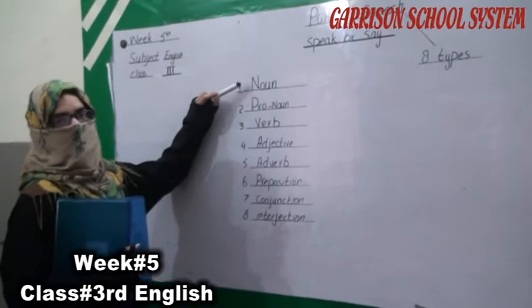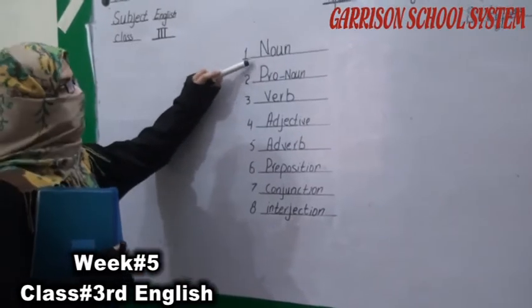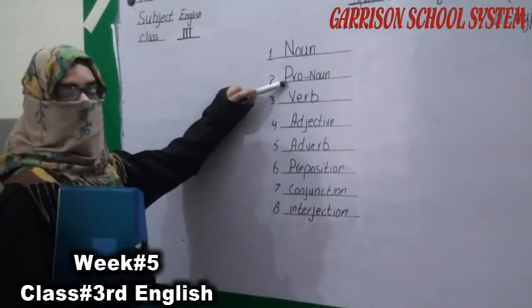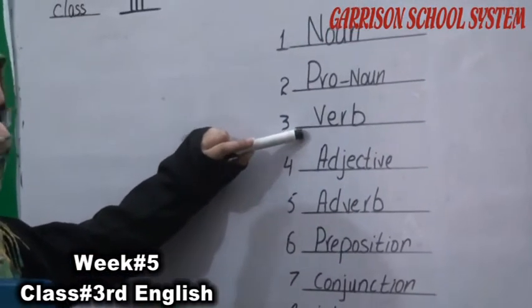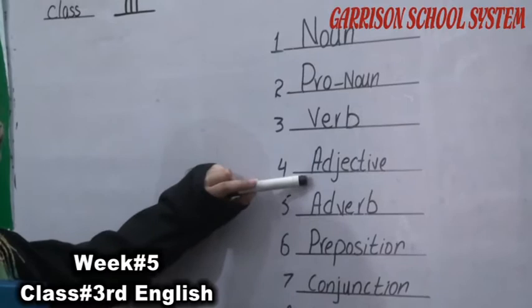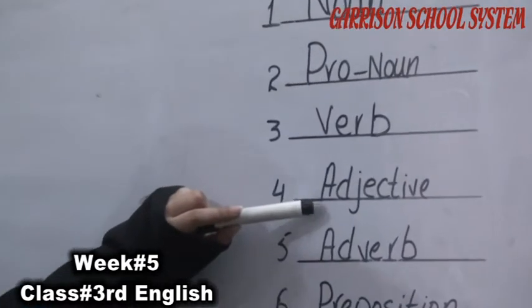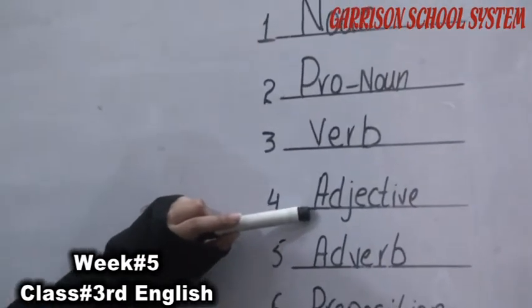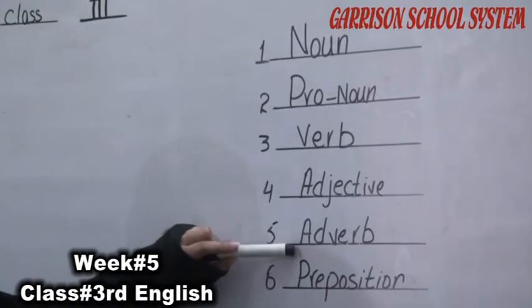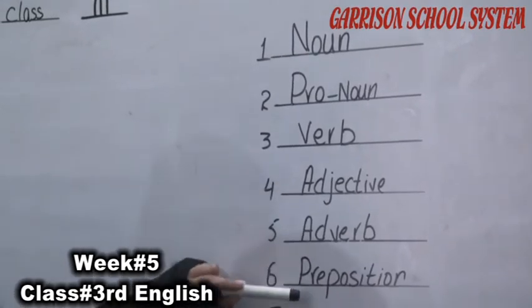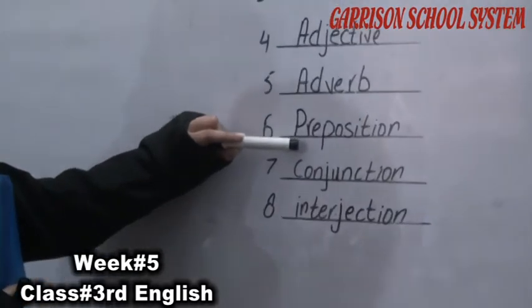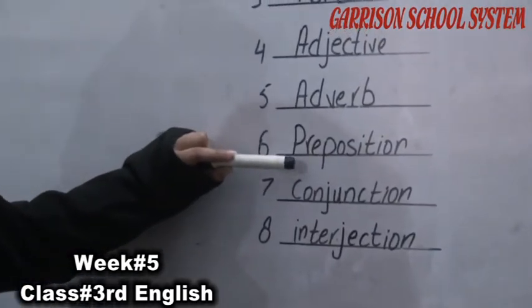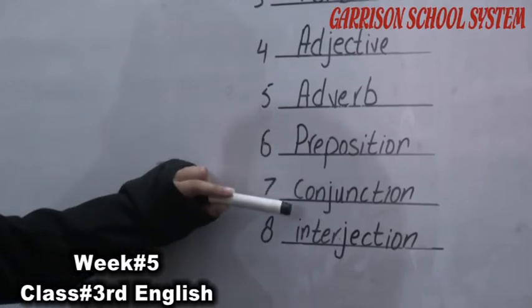The name of a place, person or thing is known as a noun. The word used instead of a noun is known as a pronoun. The form of the verb in the sentence is known as the verb. The word used in sentences to describe an object is known as the adjective. An adverb is used with a verb. A preposition shows a relation between words.